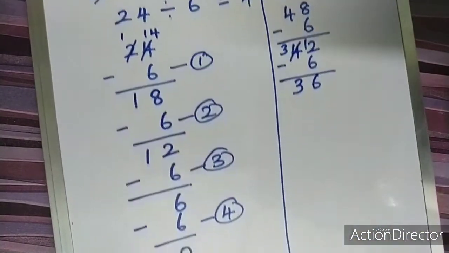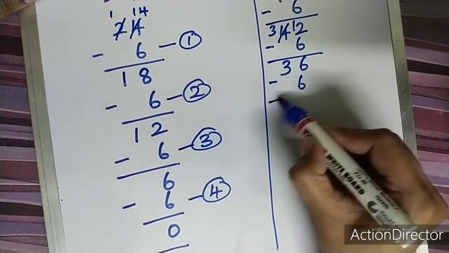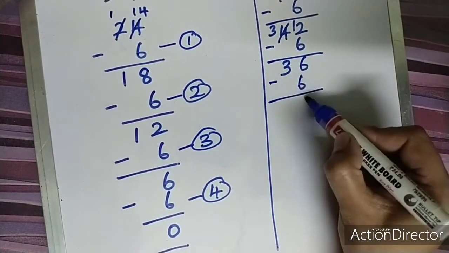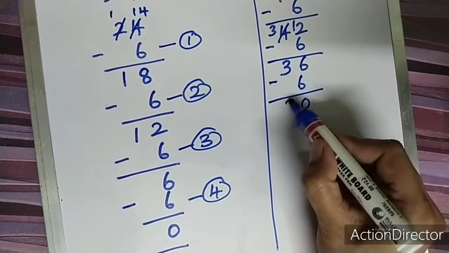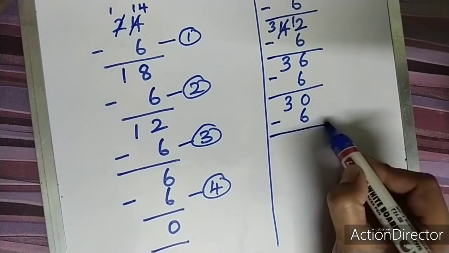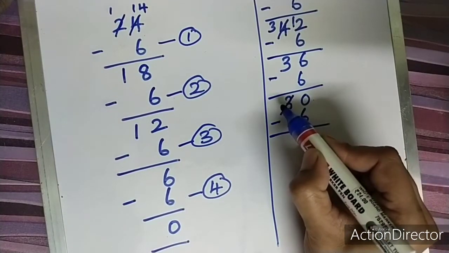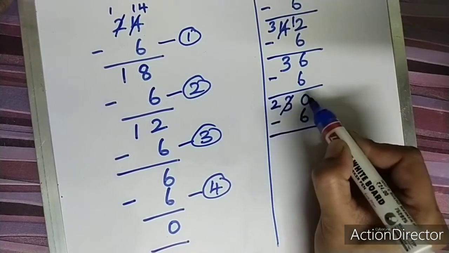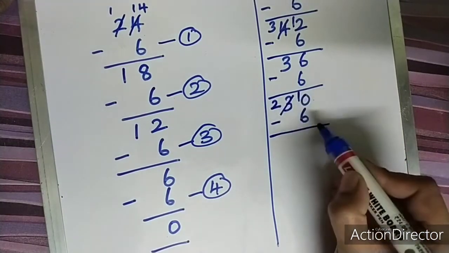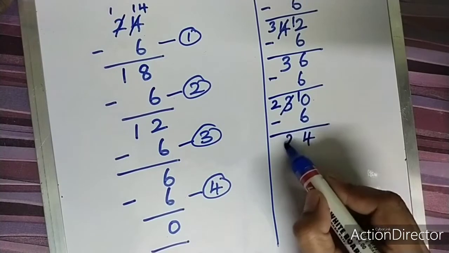Next, again we are going to subtract 6. 6 minus 6 is 0. This 3 will come down. Again we are going to subtract 6. 0 minus 6 is not possible. So what are we going to do? Borrow. 3 will become 2 and this 0 will become 10. 10 minus 6 is 4. This 2 will come as such.